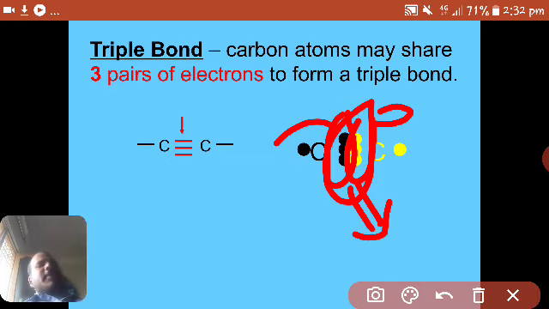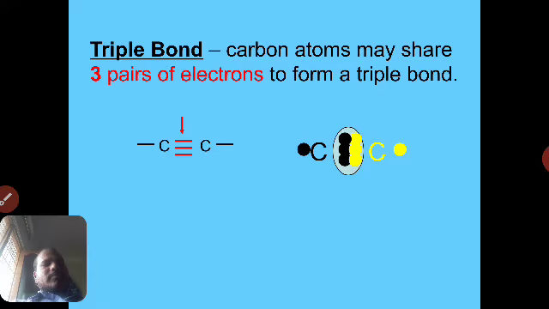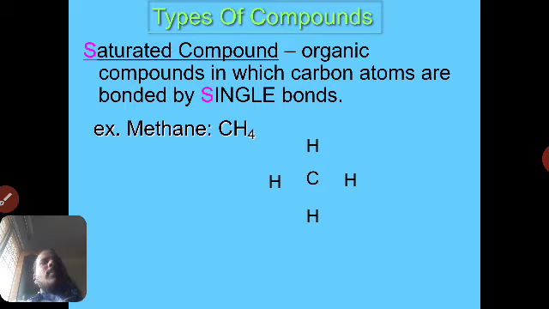If you take another example, acetylene or ethyne, C2H2, it is also an unsaturated compound because it has a triple bond between two carbon atoms. So compounds having a double bond or triple bond between two carbon atoms are called unsaturated compounds.